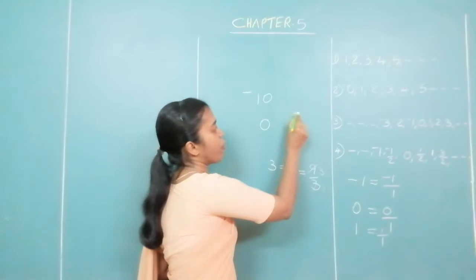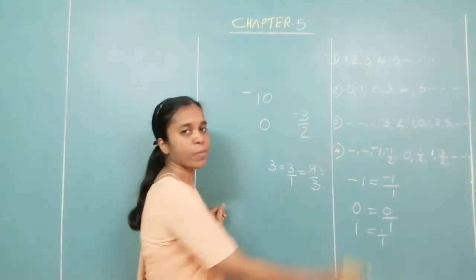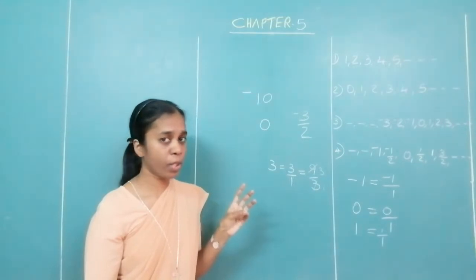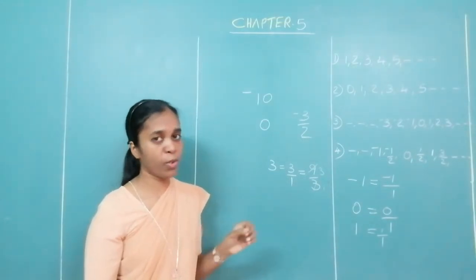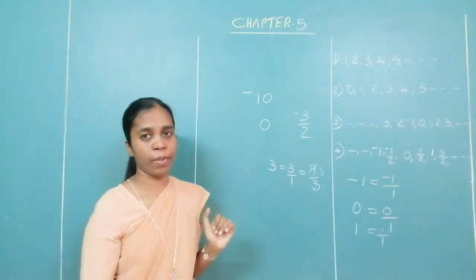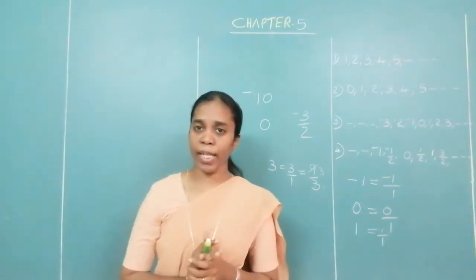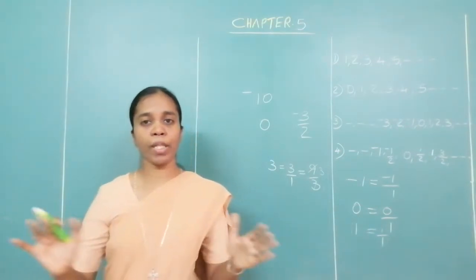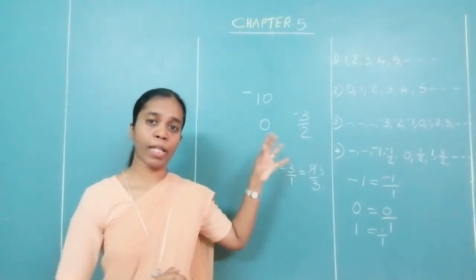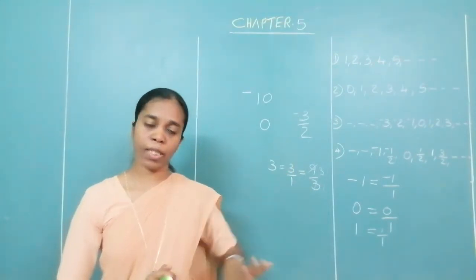Suppose I have minus 3 upon 2. Is it a natural number? No. Is it a whole number? No. Is it an integer? No. It is a rational number. So I suppose this is clear to everyone. What are rational numbers? Rational numbers are the biggest group of numbers, and they contain even the natural numbers, whole numbers, integers.